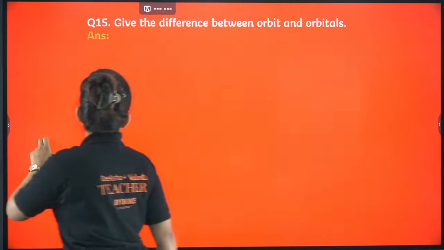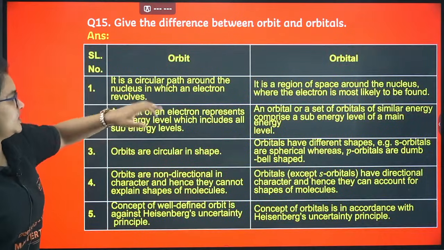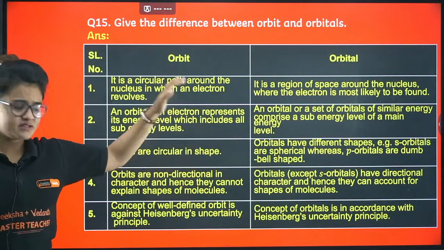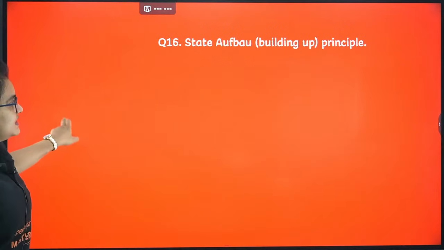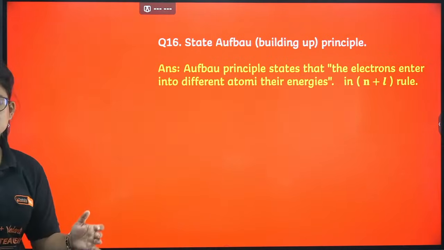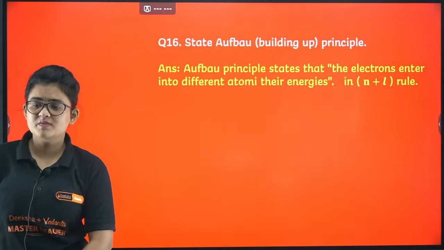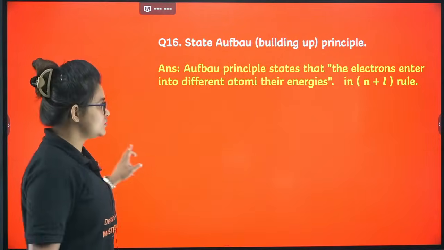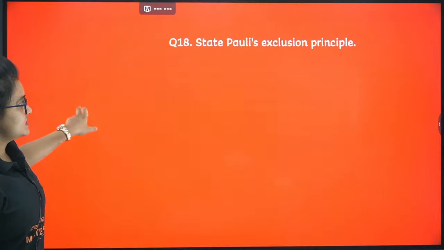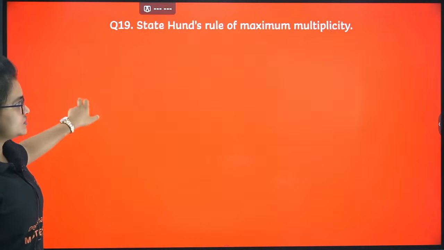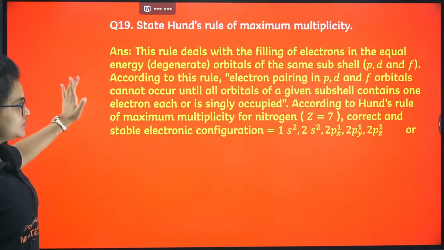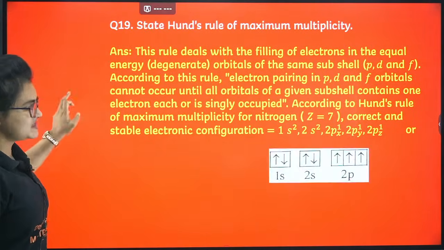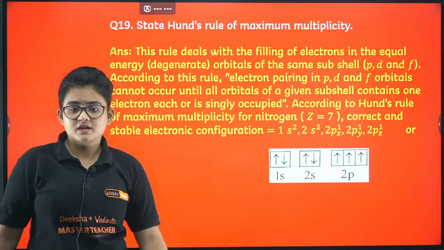Okay, difference between orbit and orbitals, here you can see one is a 3D concept and one is simply a 2D concept. Okay, just go ahead with the differences. Let's proceed. State the Aufbau principle. Pauli's exclusion principle, Hund's multiplicity, N plus L rule, all of them are very important, so don't forget. So here comes Pauli's exclusion principle, that is also important. Hund's maximum multiplicity. Whenever you are writing the Hund's maximum multiplicity, please depict it with an example.